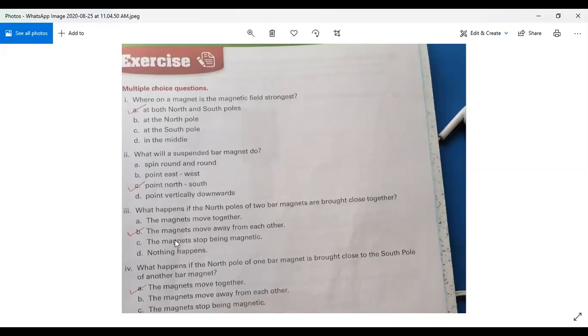So what will happen at that time? The magnets move away from each other. So question number 3, option B is the correct answer: the magnets move away from each other. The magnets stop being magnetic? And the fourth option, nothing happens? Okay, I hope you understand it.